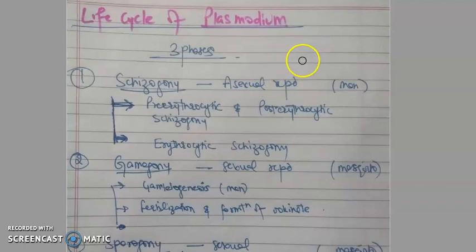Okay, so we will start with the life cycle of Plasmodium. Its life cycle comprises three main phases: schizogony, gamogony, and sporogony. Schizogony involves asexual reproduction and occurs inside the man, and it involves two stages: pre-erythrocytic and post-erythrocytic, which are collectively called exoerythrocytic schizogony, and the second part is erythrocytic schizogony.